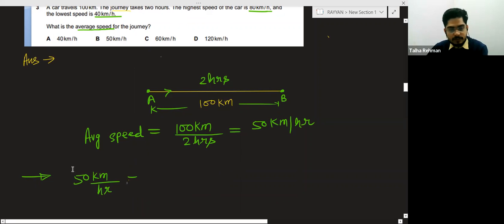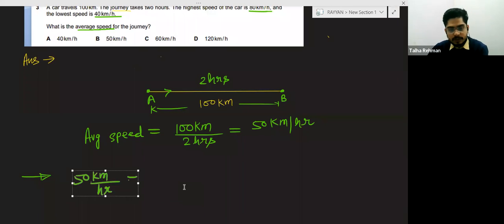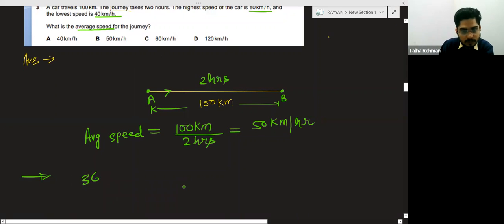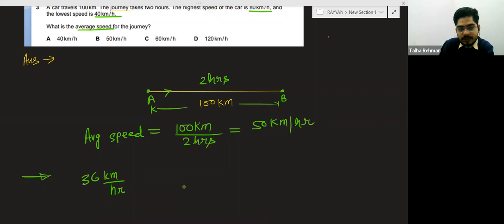Okay, take 36 kilometer per hour as the speed, and I want to convert this into meter per second. This is going to help you a lot. So in 1 kilometer we have 1,000 meter, and in 1 hour we have to convert 1 hour into seconds. So it will be 60 into 60 seconds.